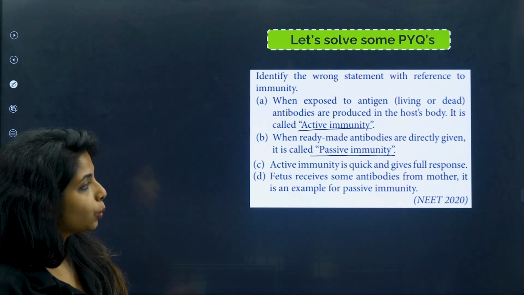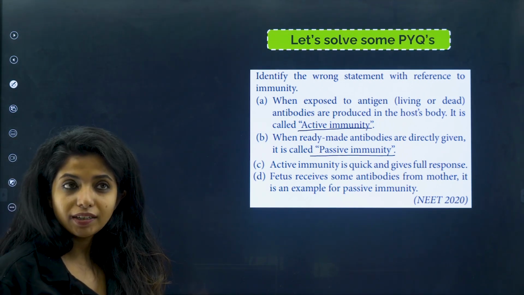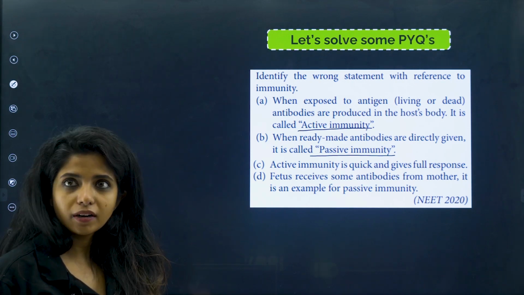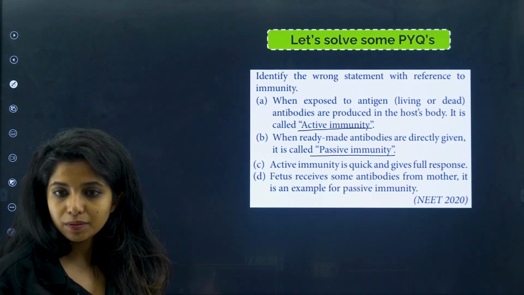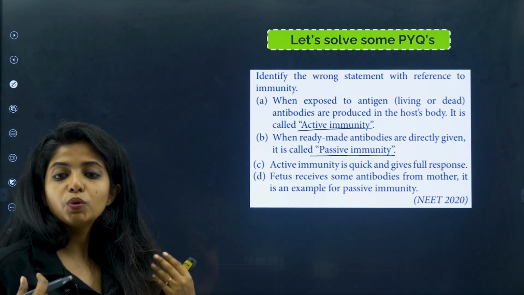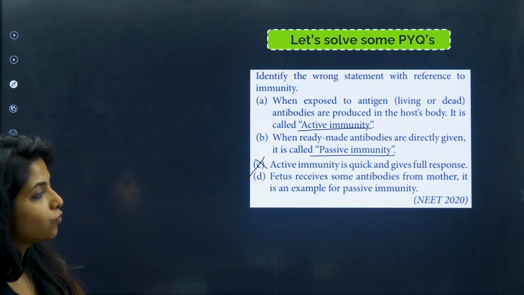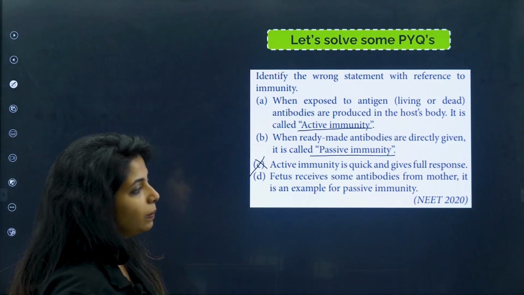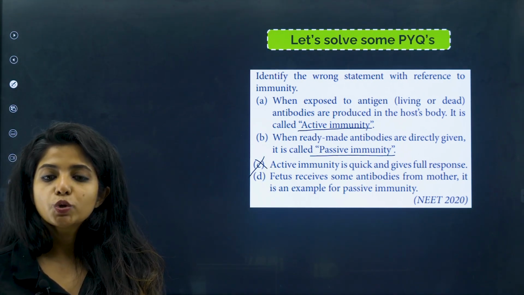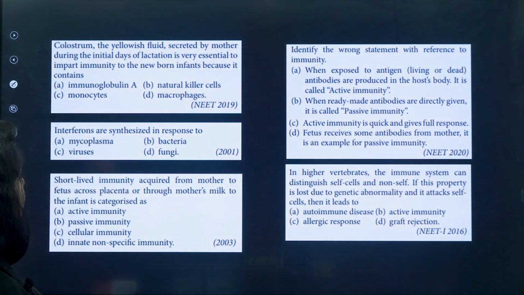Active immunity is quick and gives full response. Is it like that? Is it quick? It is not quick because it cannot produce antibodies really fast. It is a very slow process because we have to rely on our body to release antibodies. So this is wrong. Fetus receives some antibodies from mother. It is an example of passive immunity. It is true. So this is the wrong statement. This came in NEET 2020. Very recent.